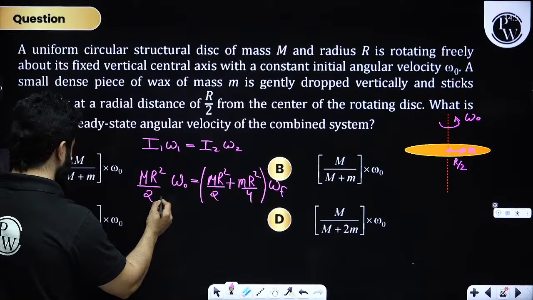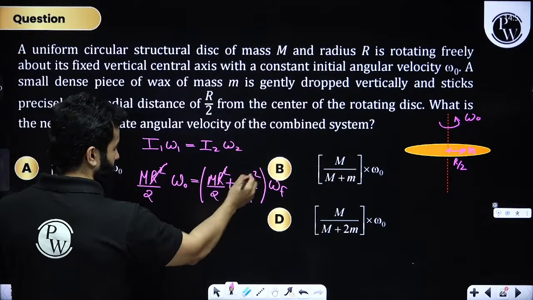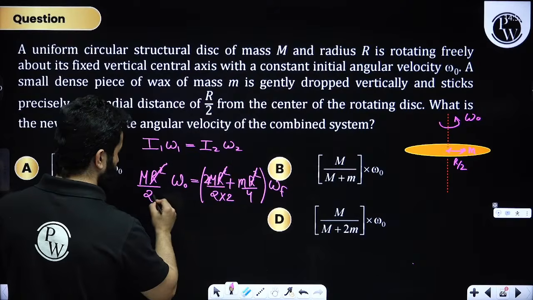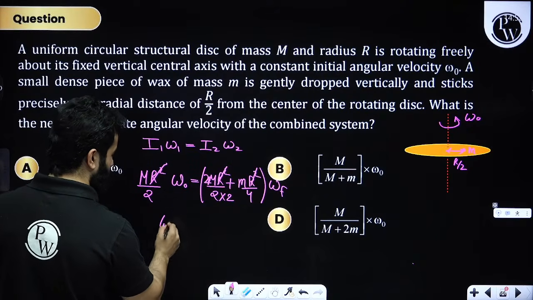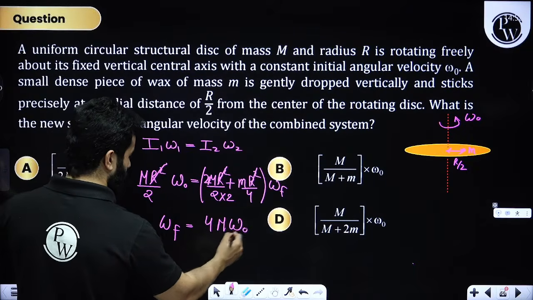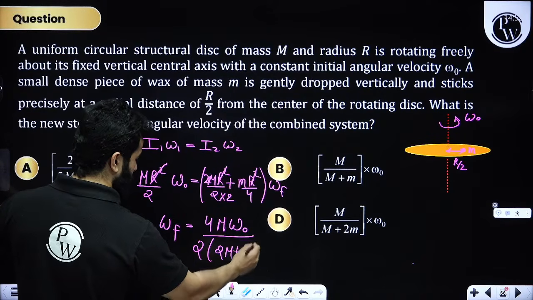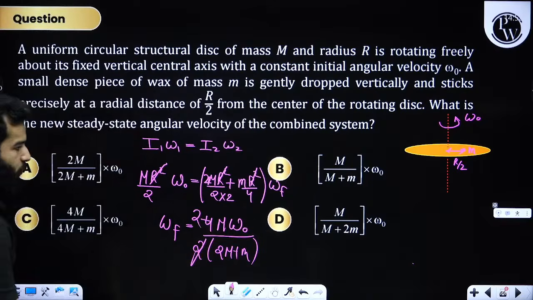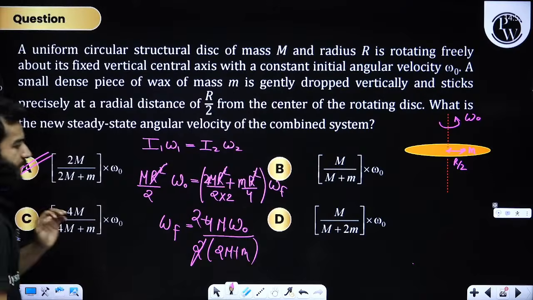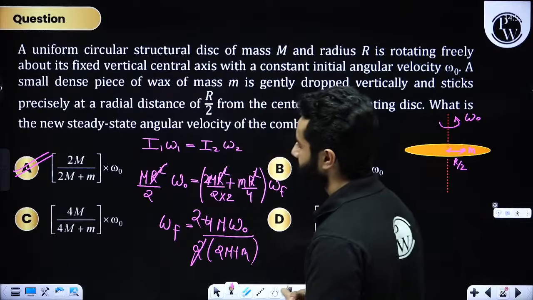So my dear friends, if you will see, r square can be cancelled out, right? This will become 2, this will become 2, and then we'll have omega f equal to 4M into omega naught divided by 2 times of 2M plus small m. So this will get cancelled out and we'll get 2M omega naught divided by 2M plus m. That means option A is correct. Clear? Option A is absolutely correct. Any more doubt? Right?